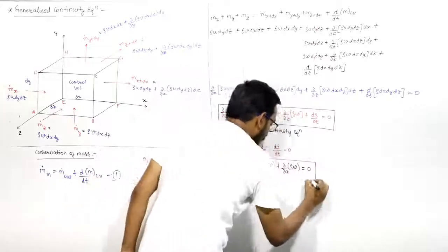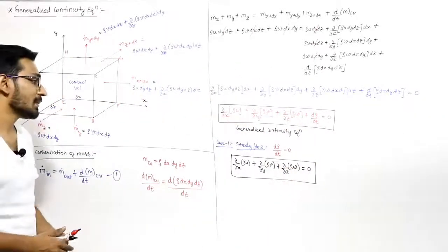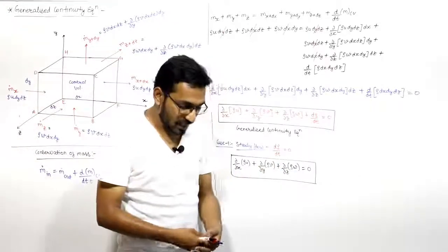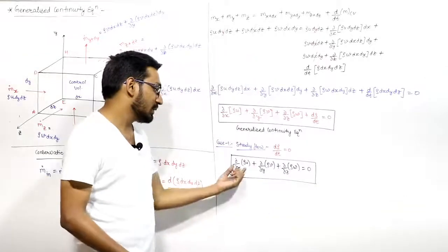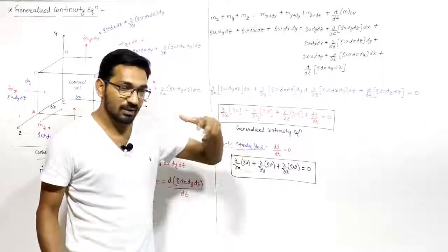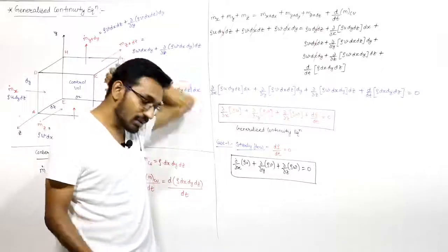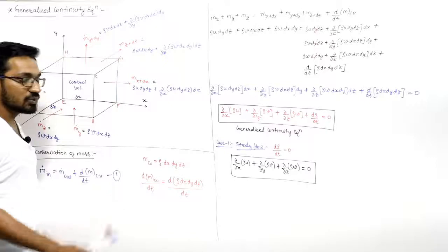This is the continuity equation for steady flow. Now, some of the students will say that, sir, d rho by dt will be equal to 0. That means the density is not changing. That means density is a constant. That means you can take density common from here. Some of the students may have this confusion that if d rho by dt is 0, that means density is constant, so you can take density out from here and it will become 0. Don't make this mistake, guys.